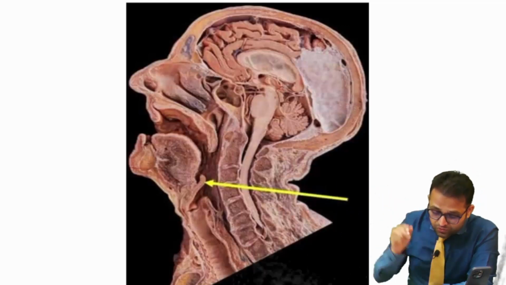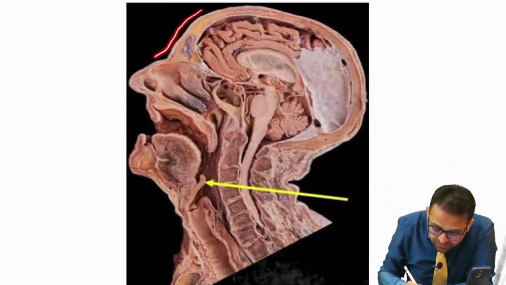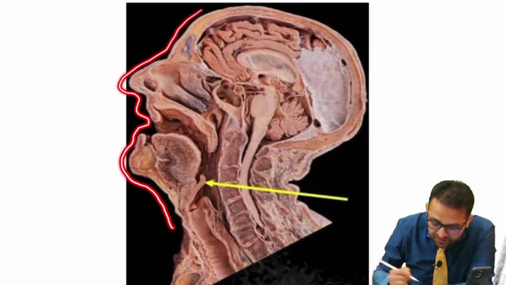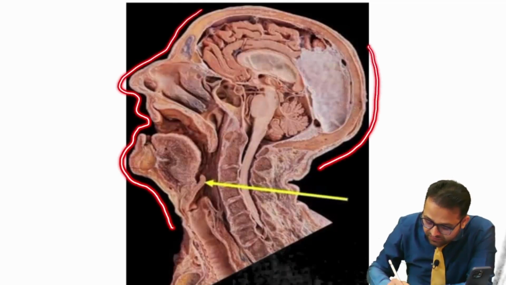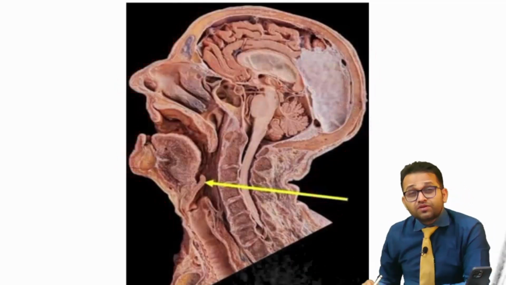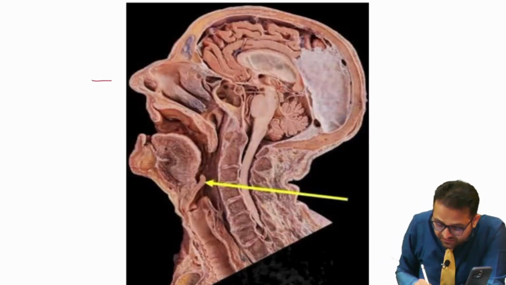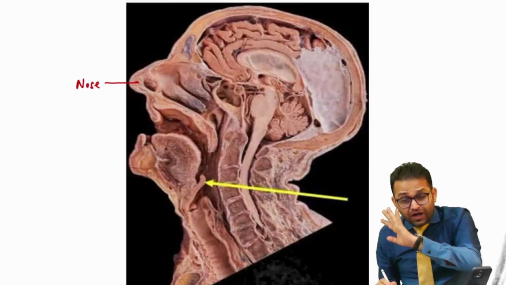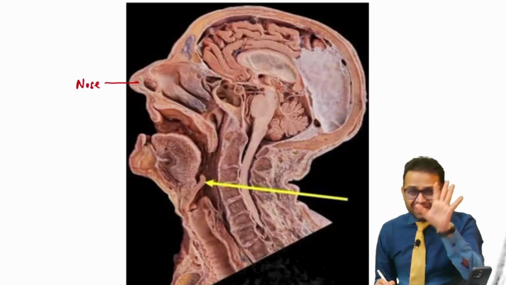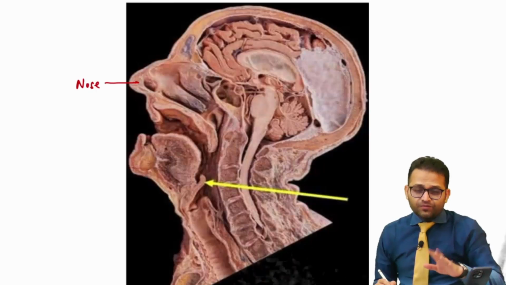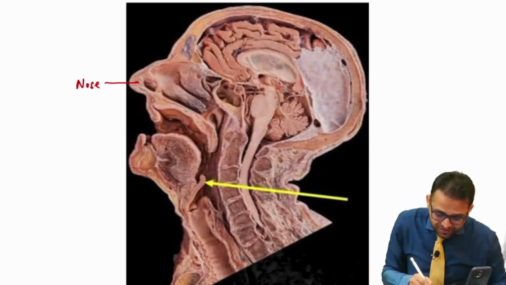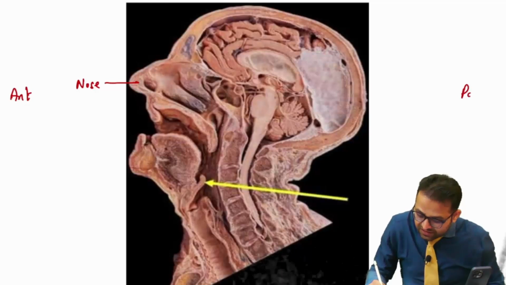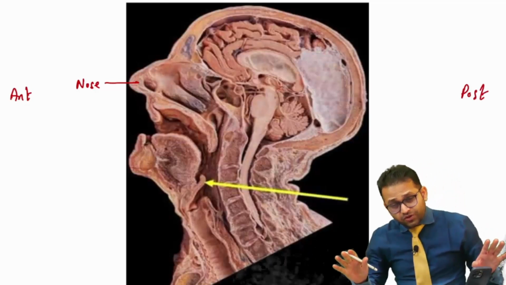Now look here. This is one part of the body. The options say this is the head, neck, face area. This part has a shape on the back side, so anyone can say this portion is the nose. I am starting from a very simple point. If this is the nose, this is the anterior side and this is the posterior side.